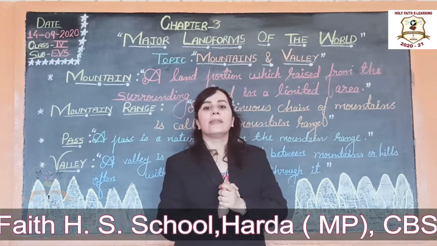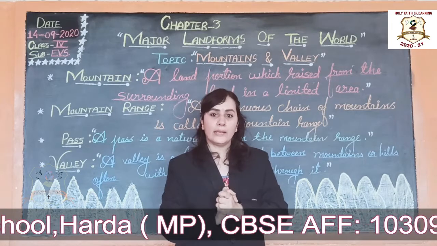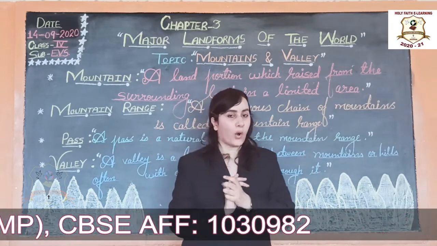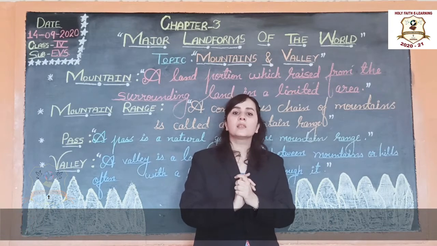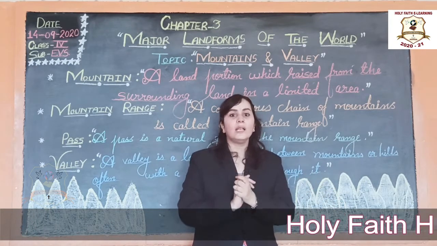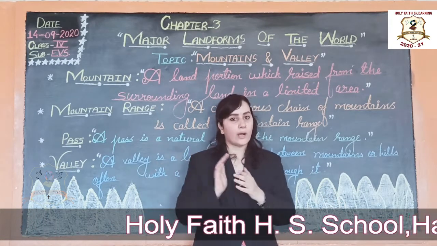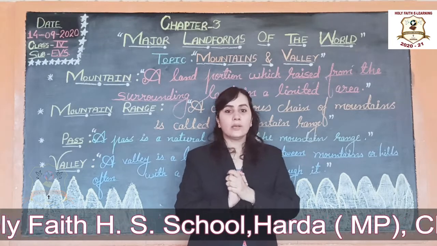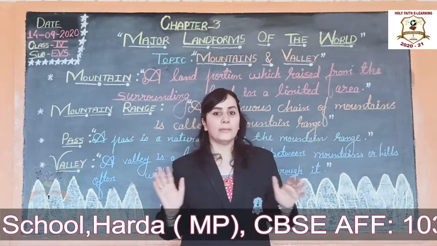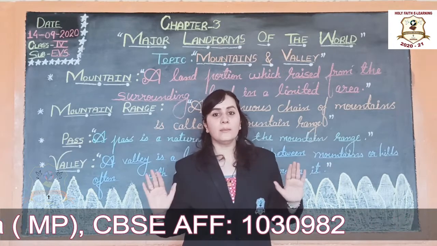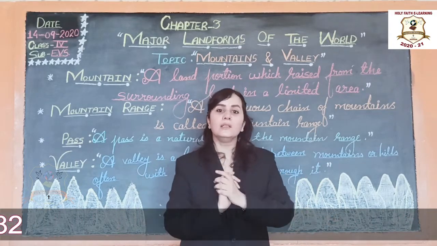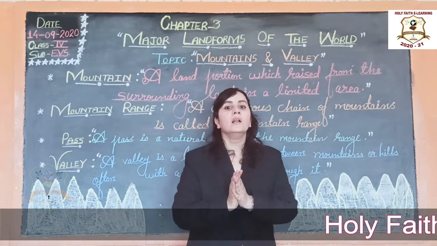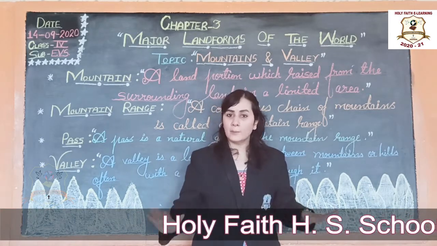We all know that the earth's surface is made up of land and water. 29% of the earth's surface is covered by land while water covers 71%. The surface is not uniform, means it is not the same everywhere. Some parts are flat land while some parts are raised like mountains and plains.